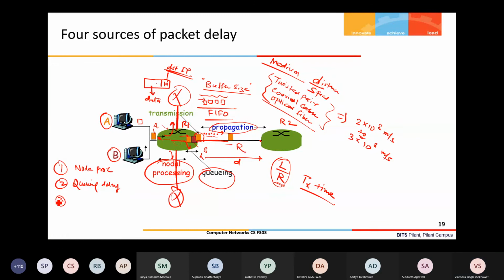The third is the transmission delay, which depends upon the bandwidth R of the link. And the fourth and last is the propagation delay, which depends upon the medium and is calculated as d by s, where d is the distance between the two nodes and s is the speed.